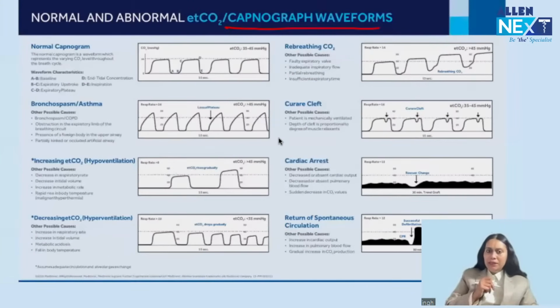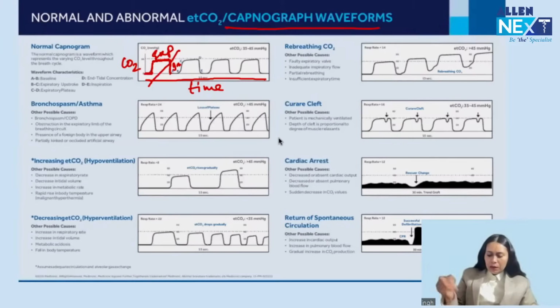CAPNO waveform, very commonly asked in exam. This is a normal CAPNO waveform, right? This is dead space plus alveolar, only alveolar, and then inspiration. So these 3 represent expiration, and this represents inspiration. In CAPNO, we have a CO2 graph against time, and every breath is demonstrated on CAPNO. CO2 comes from expired air. Dead space doesn't have CO2, flat line. Dead space plus alveolar, CO2 increases, then only alveolar, and during inspiration it will touch the baseline.